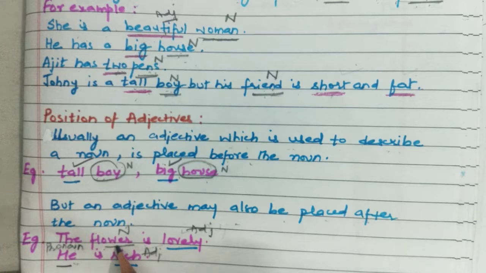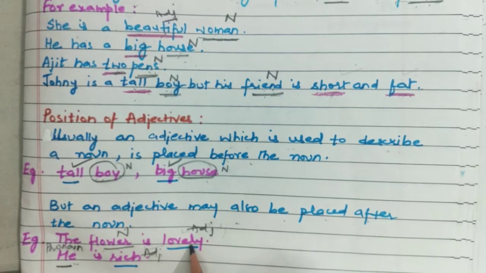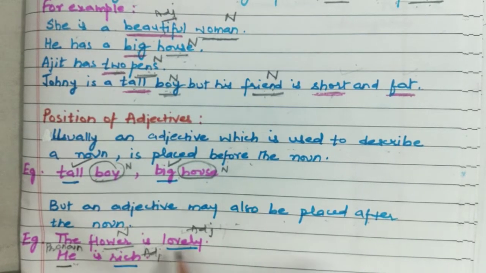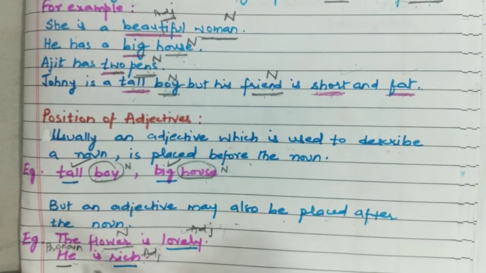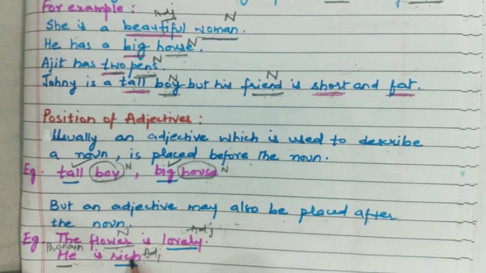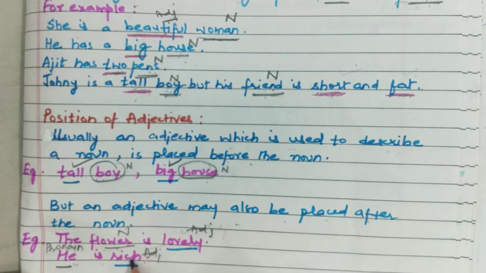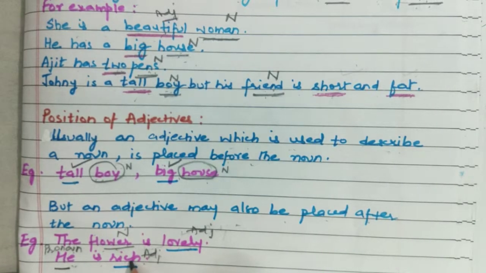For example, the flower is lovely. So flower is a noun and lovely is adding to the noun. So it is an adjective. He is rich. He is a pronoun. Rich is telling us something about the pronoun. So rich is also an adjective.